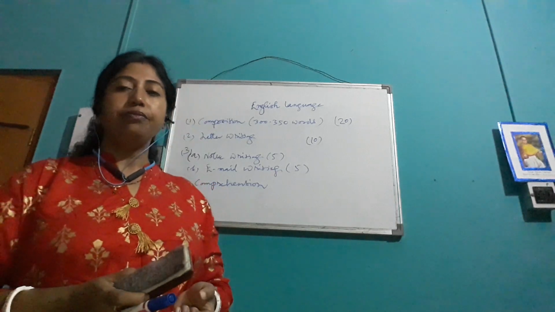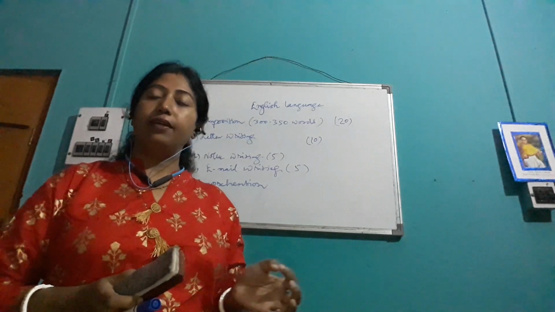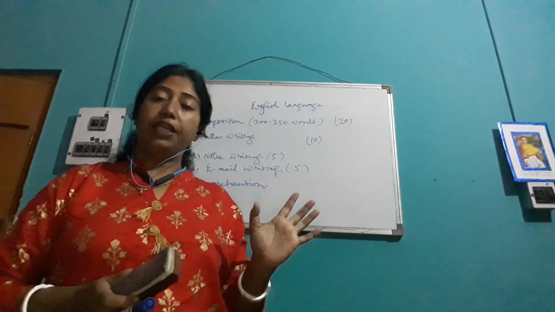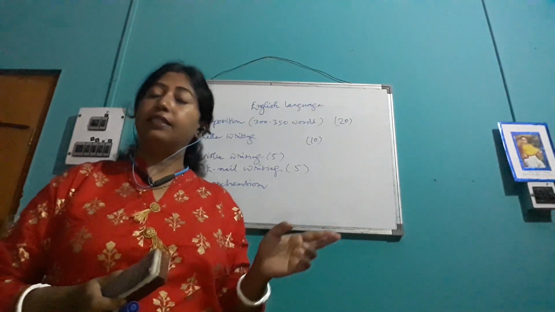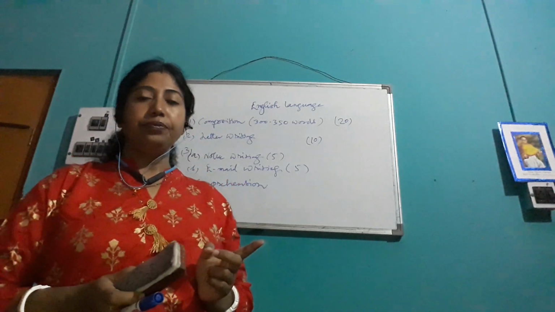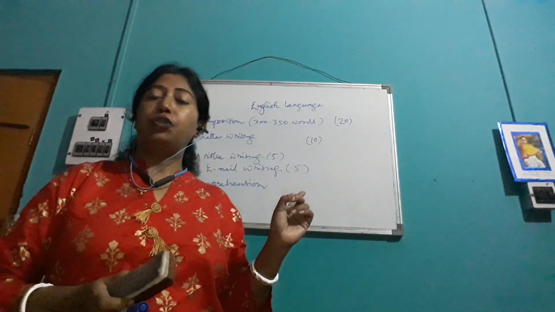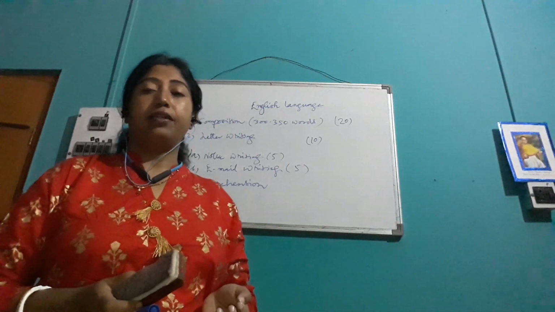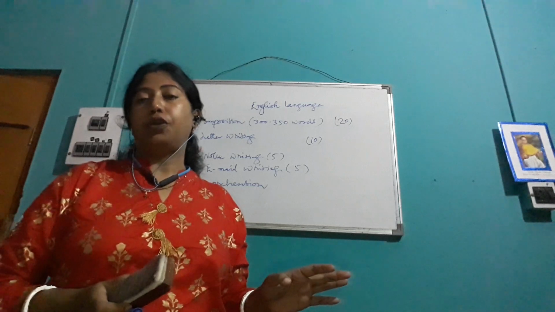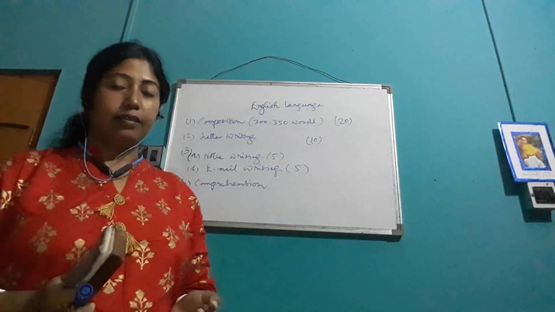Then there is 5C. 5C is join the given sentences. 4 sentences will be given, and you have to join them by using conjunctions. So you have to learn conjunctions in detail. The instruction will be like: join the following sentences without using and, but, and so. So and, but, and so you cannot use. Except these, using other conjunctions, like though, although, in spite of, despite, you have to join the sentences.